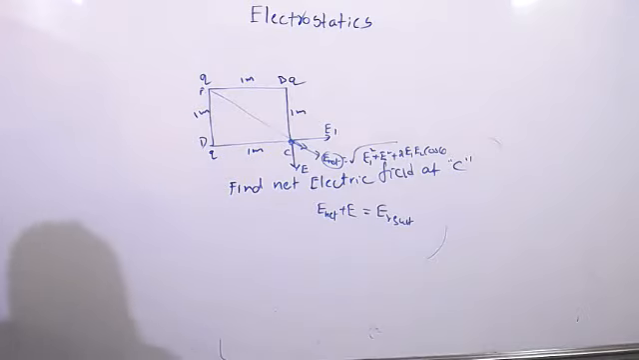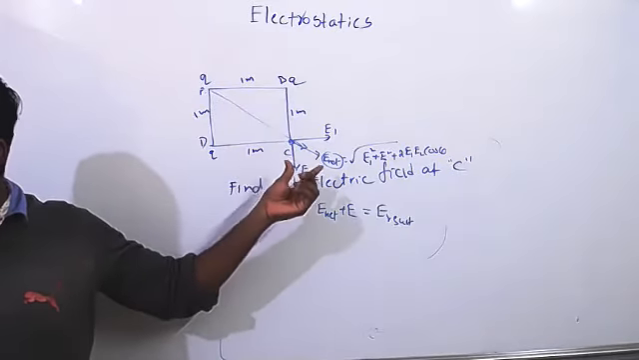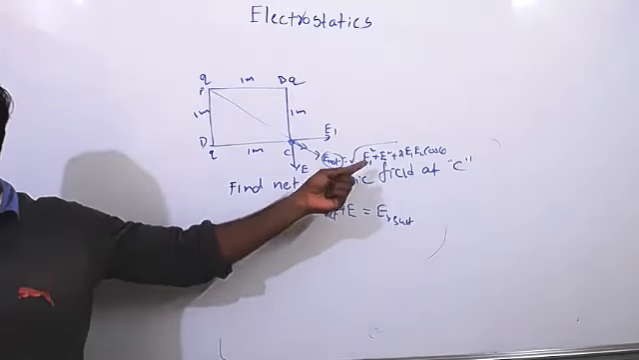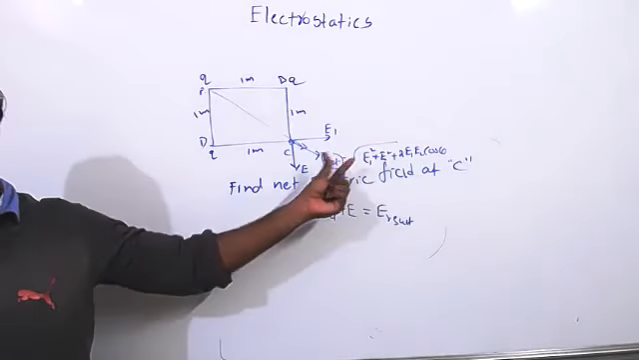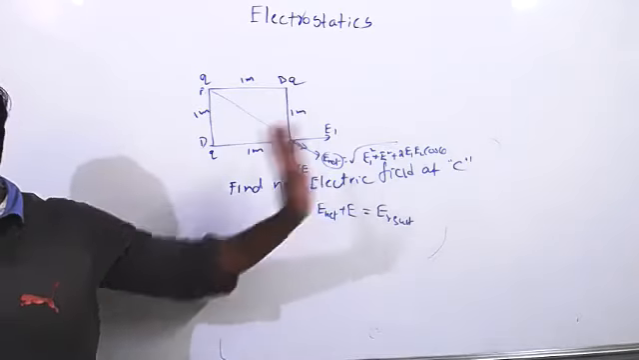Harsh, did you understand? Yes, sir. Same like how we calculate forces, like that only these questions also. So E1 square plus E2 square plus 2 E1 E2 cos theta. Here theta will be 90 degrees between these two, so cos 90 equals 0.